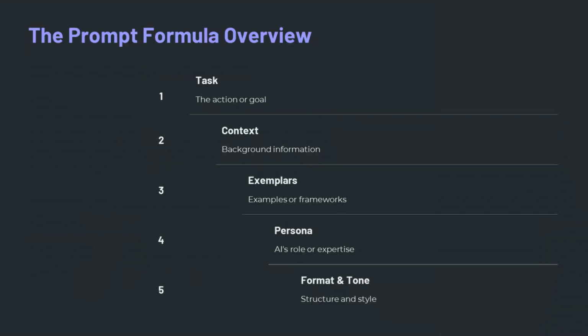To master prompting, you need to focus on 6 core components: task, context, exemplars, persona, format, and tone. While all 6 are valuable, they vary in importance. Here's a quick breakdown. Task: the action or goal you want to achieve. Context: background information that guides the AI. Exemplars: examples or frameworks to shape the response. Persona: the role or expertise you want the AI to adopt. Format: the structure of the output. Tone: the style or emotional approach for the response.